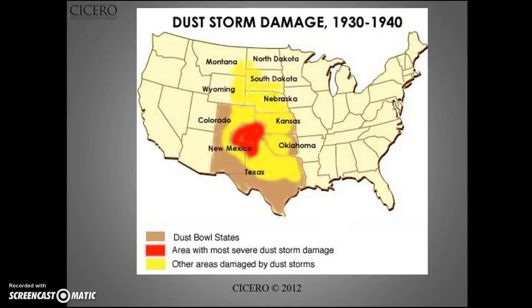These storms were caused by a drought that destroyed farmland in Kansas, Oklahoma, Texas, and Colorado. The map on your screen shows the areas damaged by the Dust Bowl between the years 1930 and 1940. It also shows areas with the most severe damage and the least severe damage.